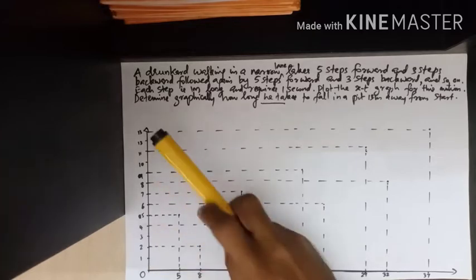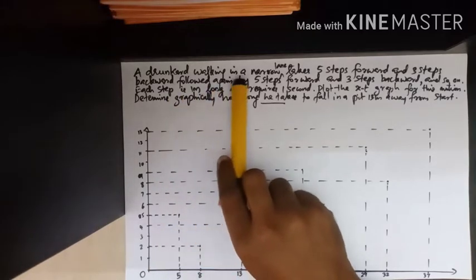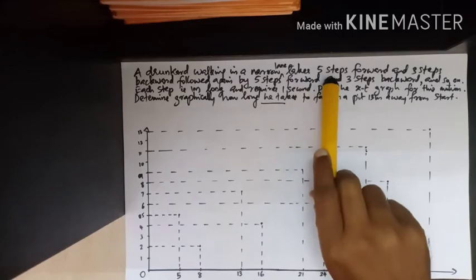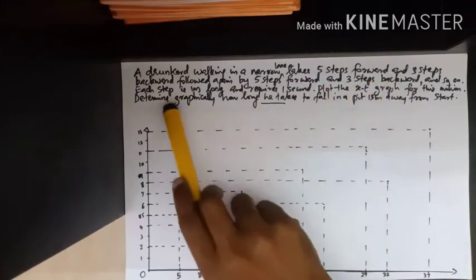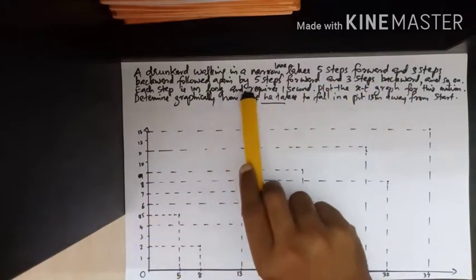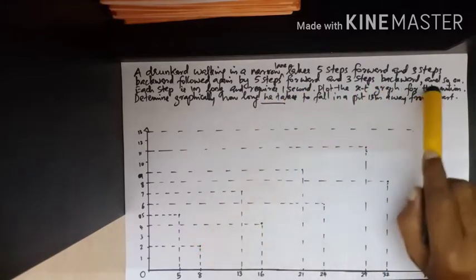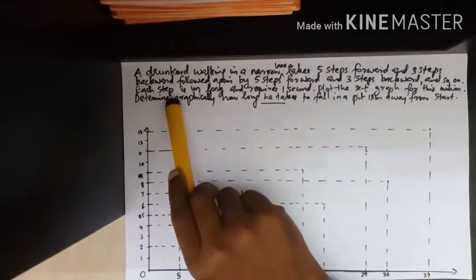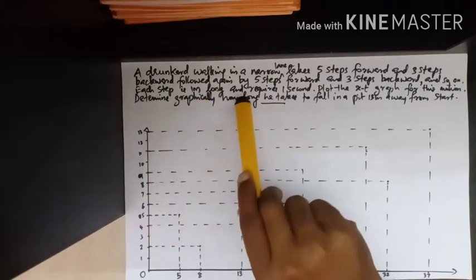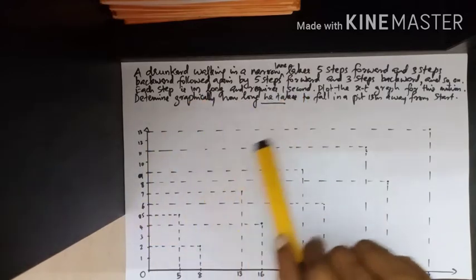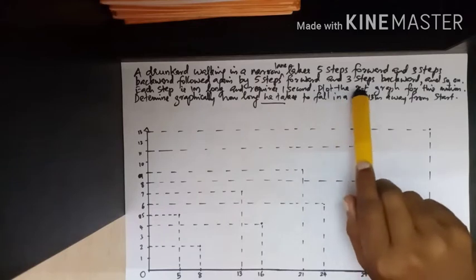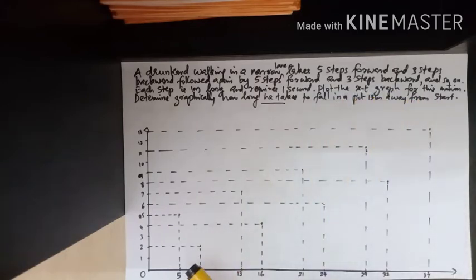Today we have a numerical problem from motion in a straight line for 11th standard. The question is, a drunkard walking in a narrow lane takes 5 steps forward and 3 steps backward, followed again by 5 steps forward and 3 steps backward, and so on. Each step is 1 meter long and requires 1 second. Plot the position time graph for this motion.